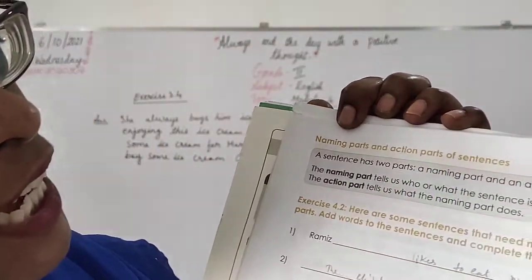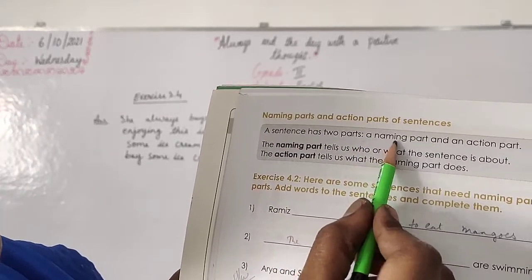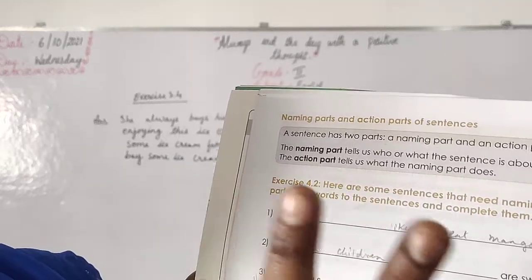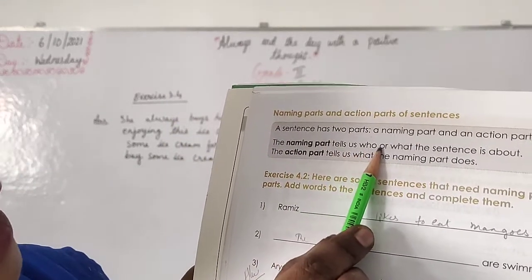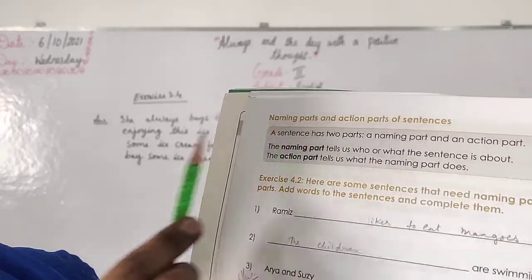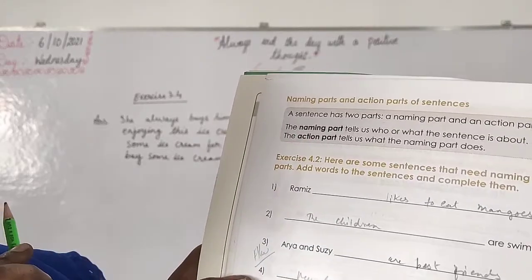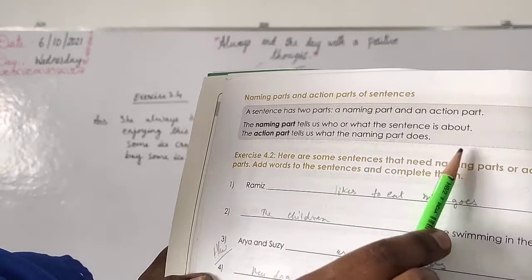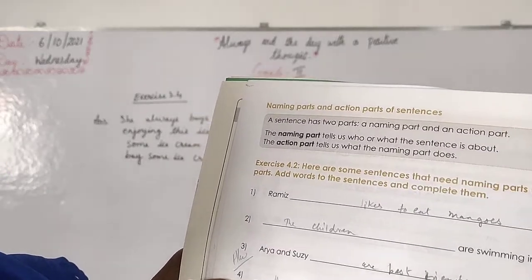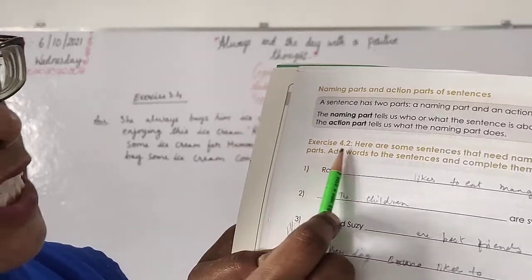Naming part and action part. A sentence has two parts, that is naming part and action part. Two parts are there for one sentence. The naming part will tell us who or what the sentence is about, whom it is. The action part will tell us what the naming part does, what the naming part is doing. Exercise 4.2.